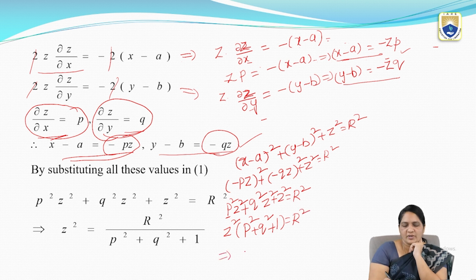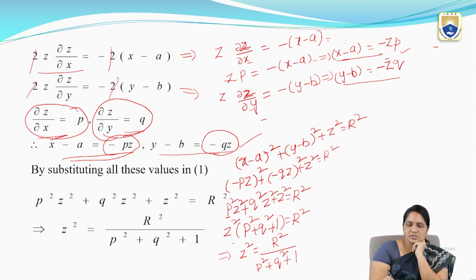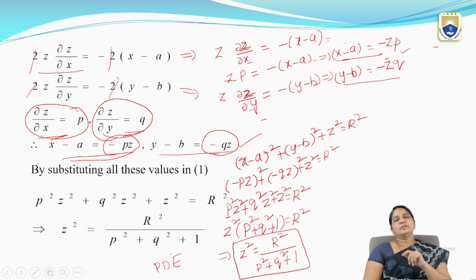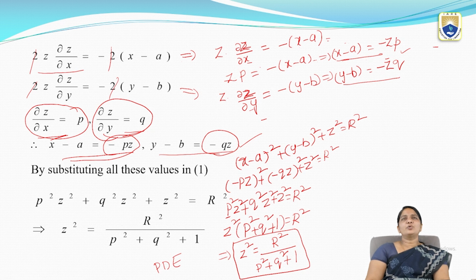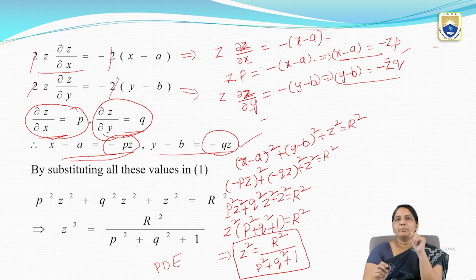So finally z² equals r² by (p² + q² + 1). So this is our required PDE. So this is the way to solve the given equation. How many arbitrary constants we are eliminating, based on that we can get the PDE. So this is the way to form a PDE.